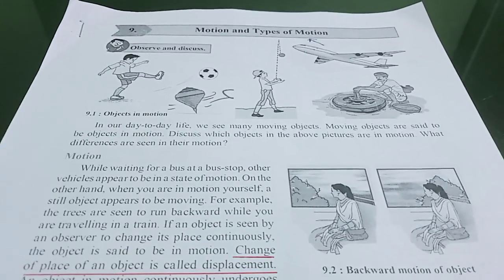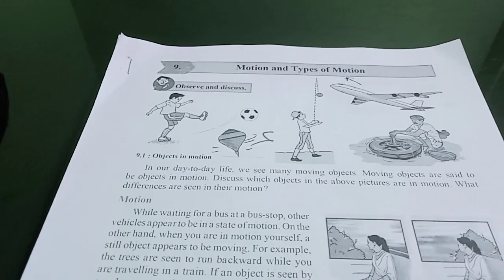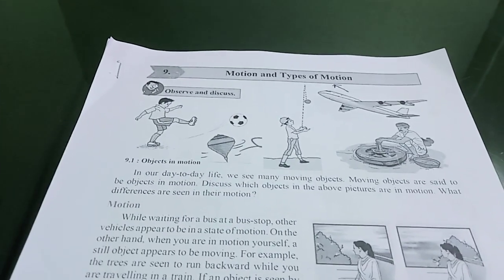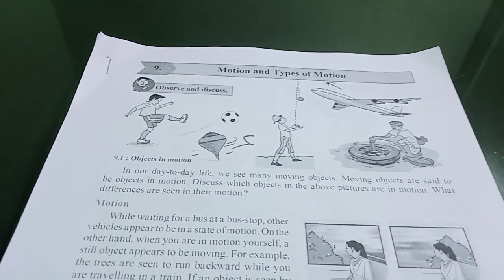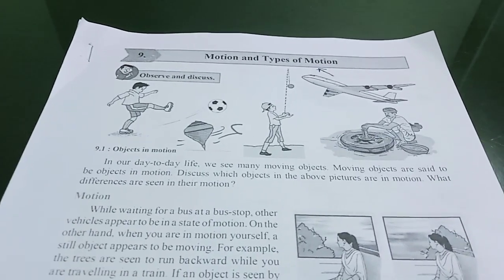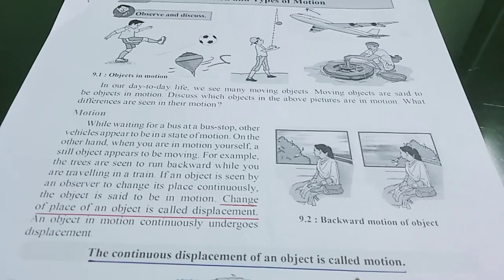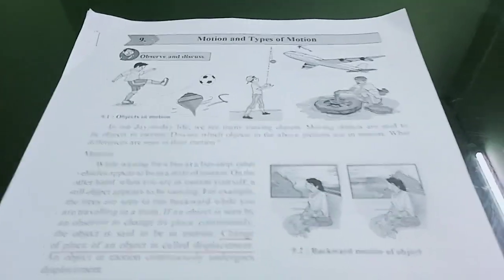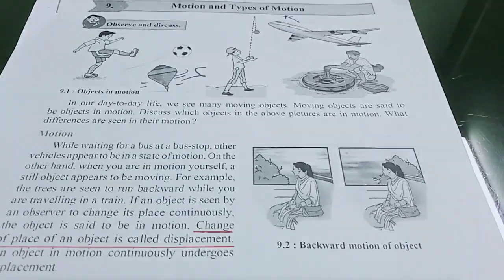Chapter 9, motion and types of motion. Change of place of an object is called displacement. The continuous displacement of an object is called motion.